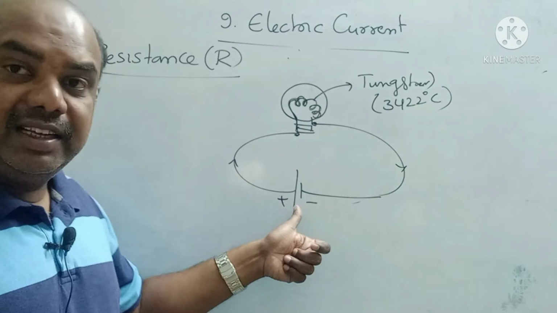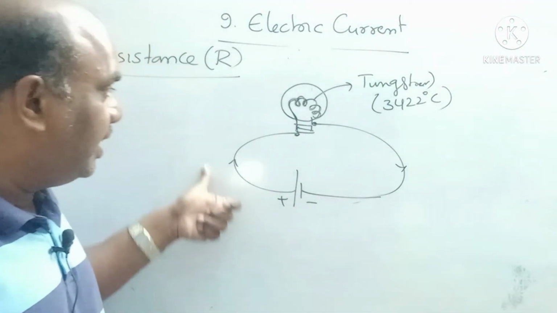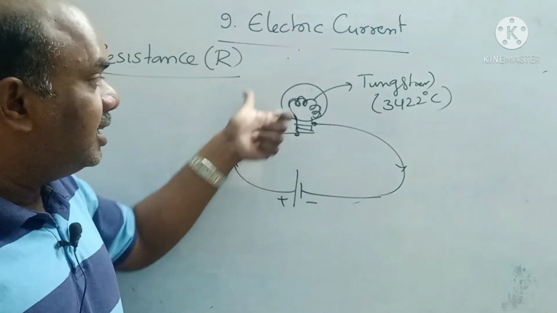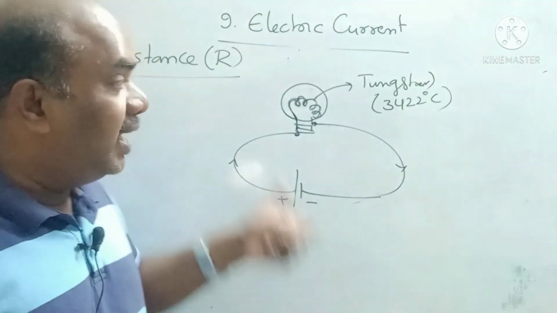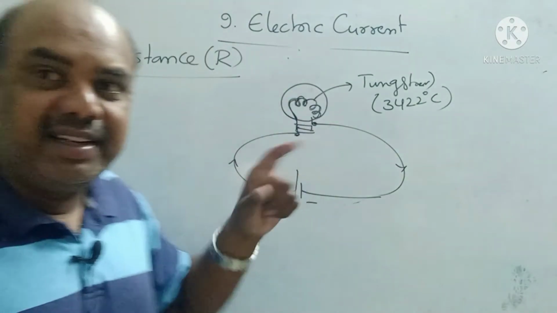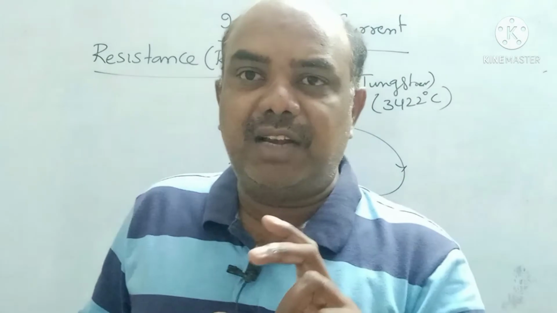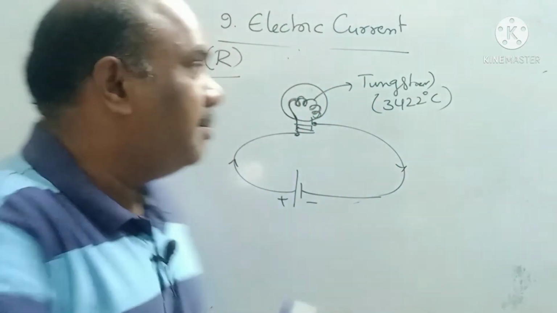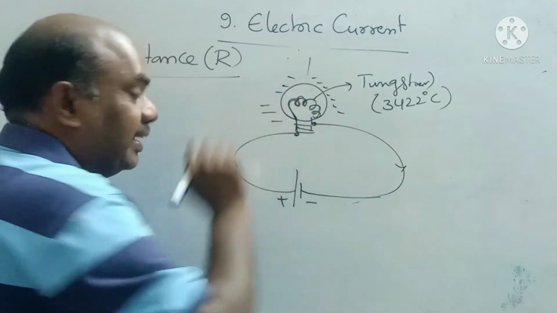First, electrons are pushed by the battery. Chemical energy is converting into mechanical energy. Mechanical energy converts into heat energy. Heat energy converts into light energy. Why light energy? Because of the inert gases present inside the bulb. These inert gases convert the heat energy of the tungsten filament into light energy, so that the light immediately blinks up. So the light glows and gives lighting.